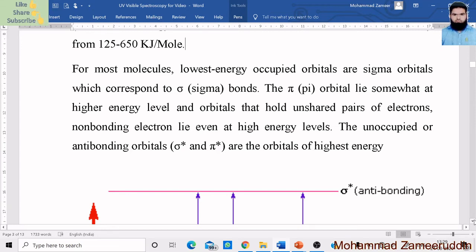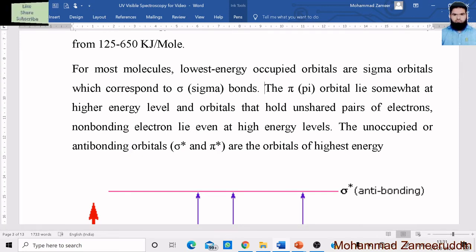So if a bond is to become strong, then it must have very low energy. That's why sigma bonds or sigma electrons have very little energy, minimum energy. That's why they are stronger and more stable. So this is the meaning of this sentence: the lowest energy occupied orbitals are sigma orbitals.